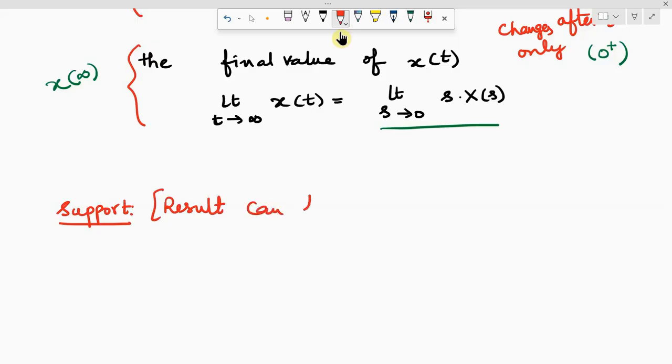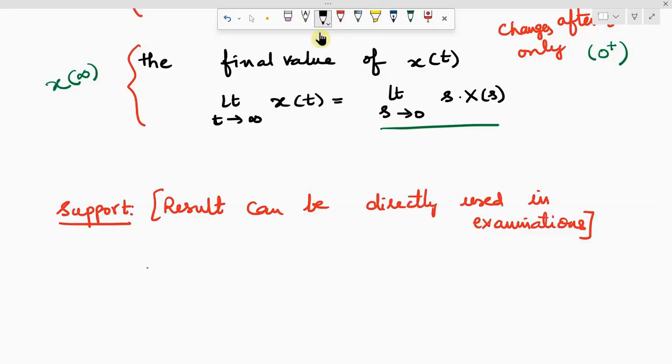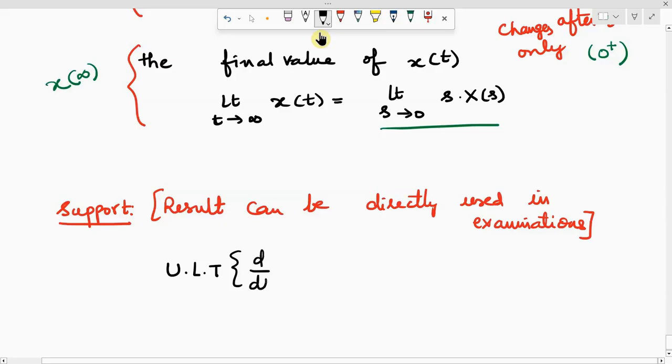The result can be directly used in examinations while you are proving this initial and final value theorem. And the result is, the unilateral Laplace transform of d by dt x of t. This is what I am trying to solve.